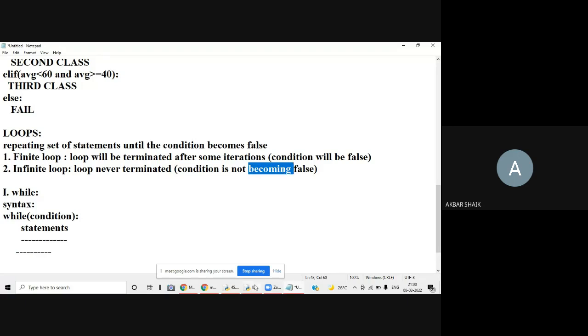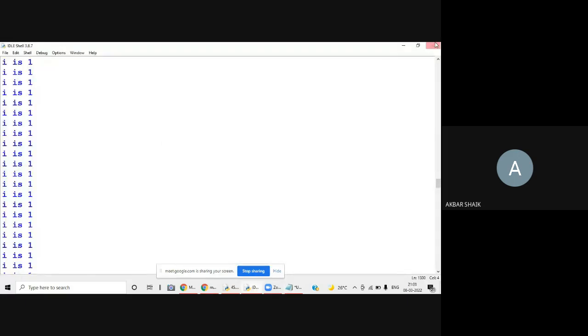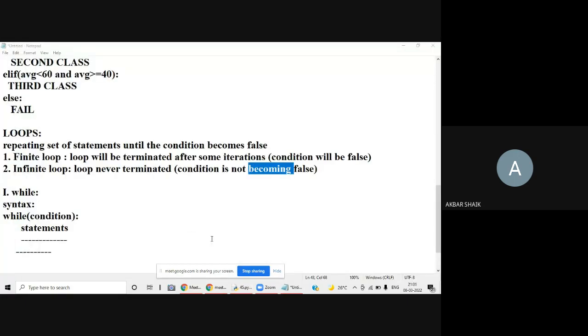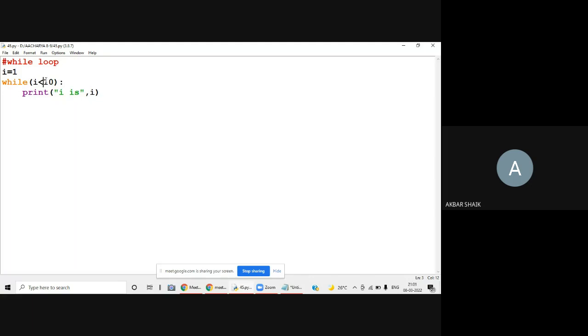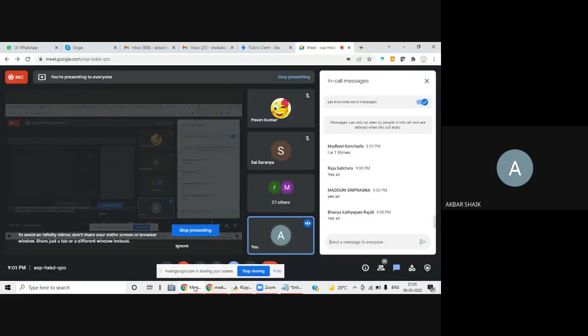We know that 1 less than 10 is always true. It never becomes false because I am not updating the I value. If I update the I value, then maybe it will terminate after some time. But I am not updating it here. That's why it is always true, and this will always be printed. Is it clear to all?